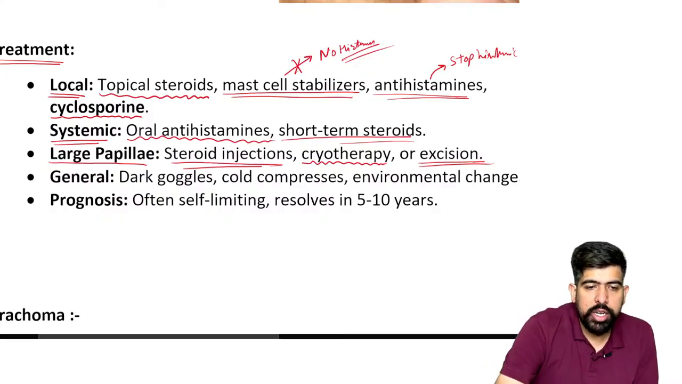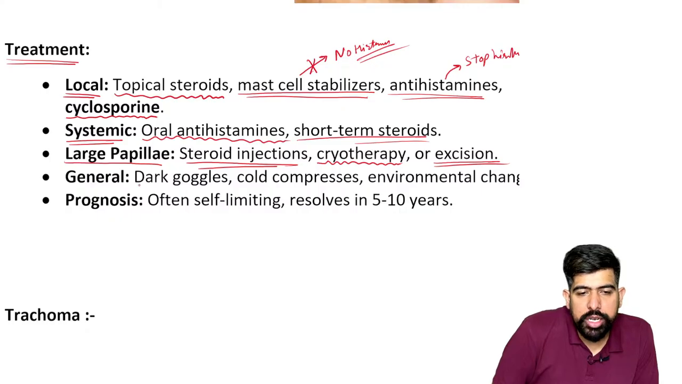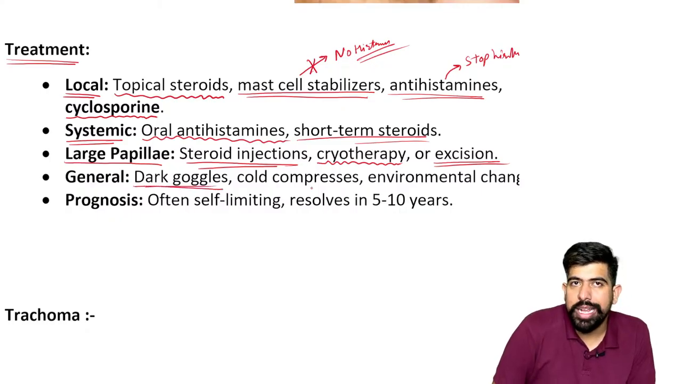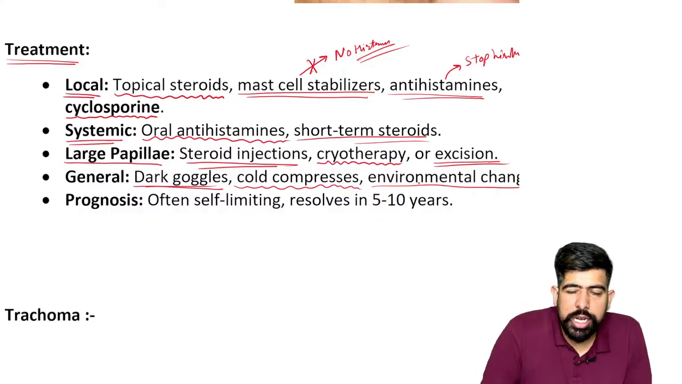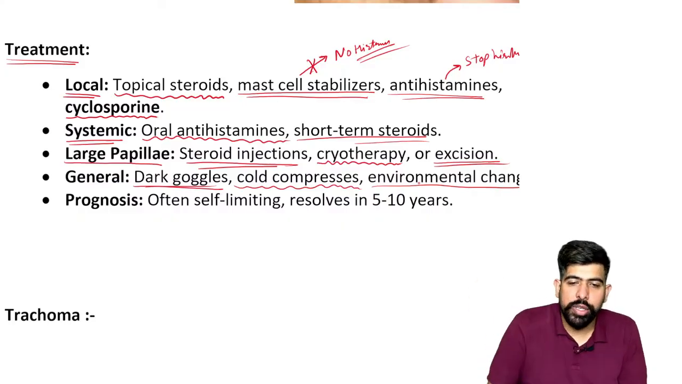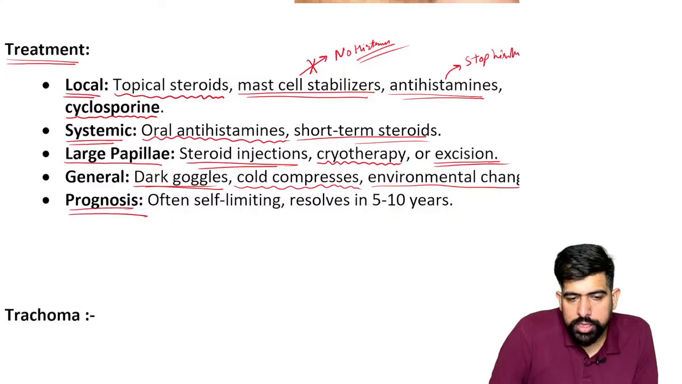Now, what is the general treatment that can be given? We can give the patient dark goggles as photophobia is there. Also give cold compressions, and we can make environmental changes for this patient. We can remove this patient from the tropical area and shift the patient to any other area.